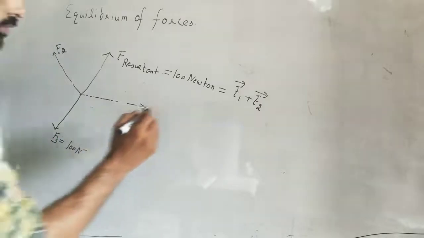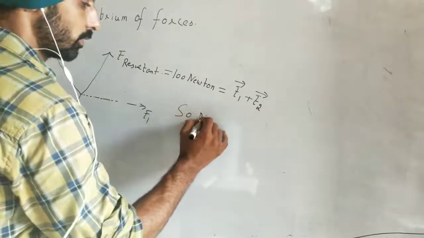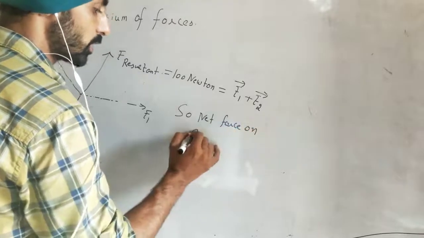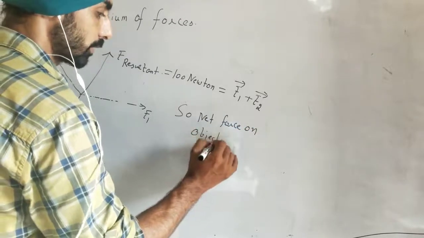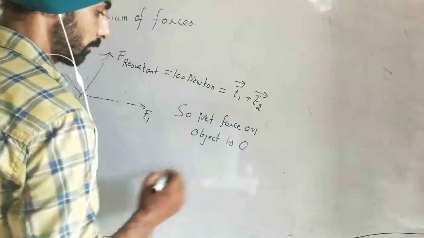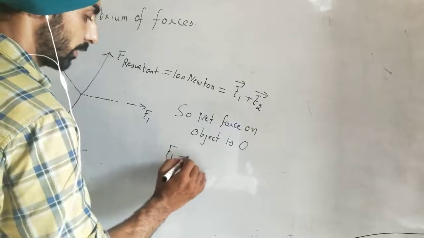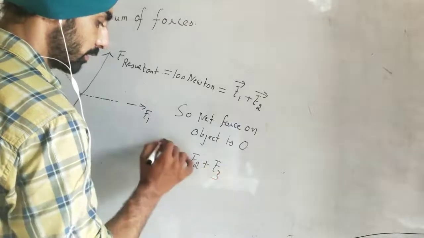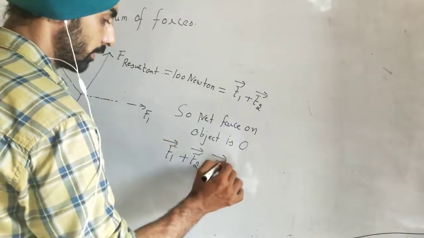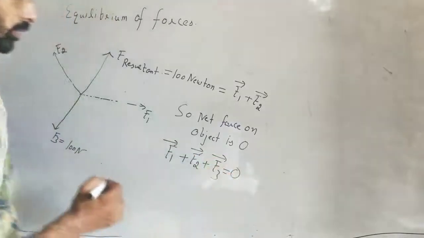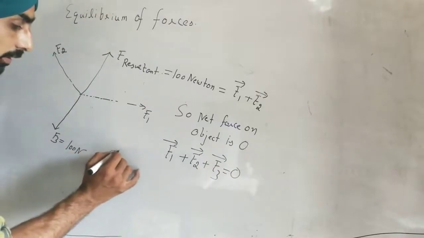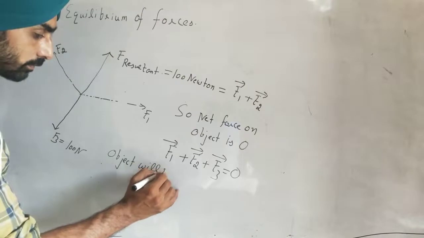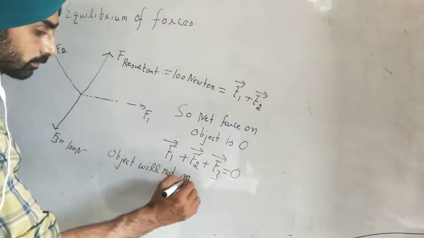So the net force on the object is 0. F1 plus F2 plus F3 will be 0 and the object will be at rest. The object will not move.